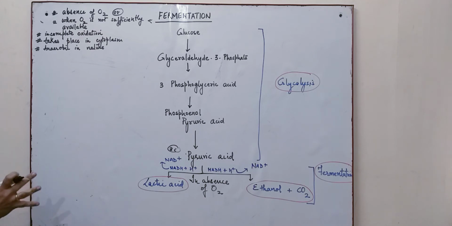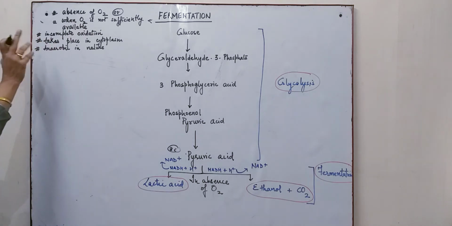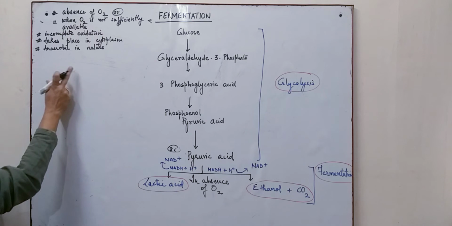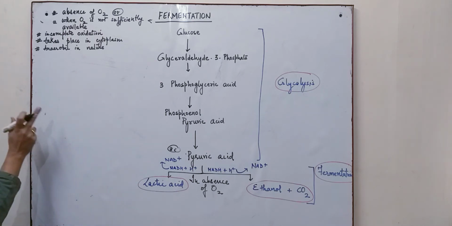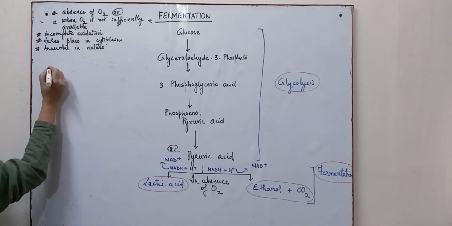Now, this process of breaking down pyruvic acid in the absence of oxygen, or anaerobic condition, is not very productive. We'll be studying how. The fermentation process can be of two types.